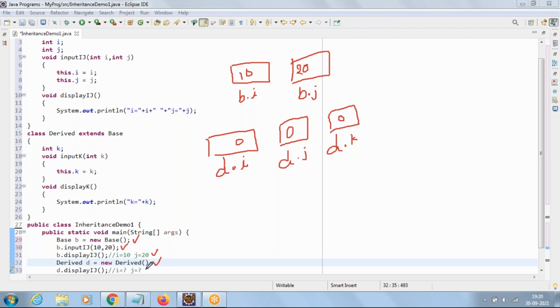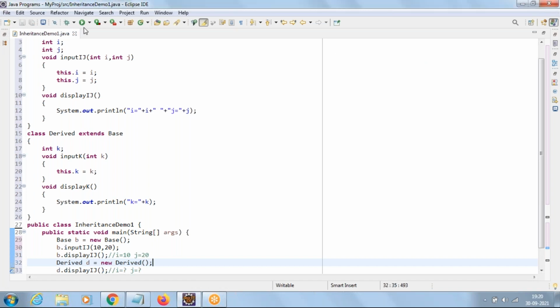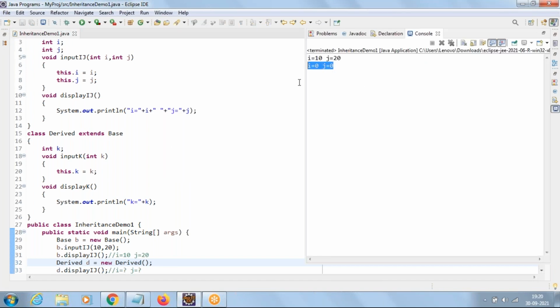That's the reason when you call d.displayij, we get the output as 0, 0. Never take one object's data into another. Let me show this. When you run, for ij, for the derived object we get 0, 0. Right? Clear everyone? How the memories will be for base class object and derived object?